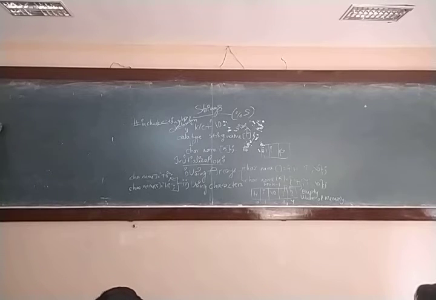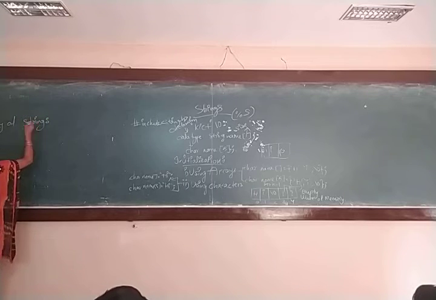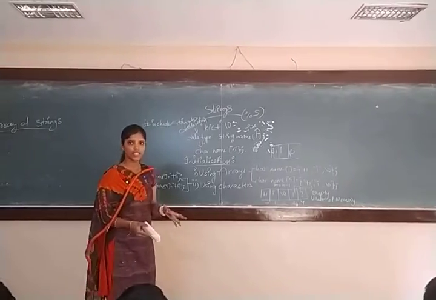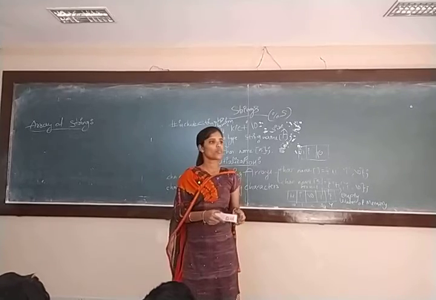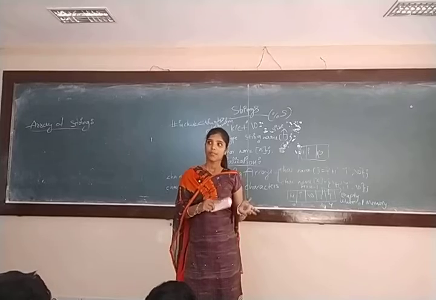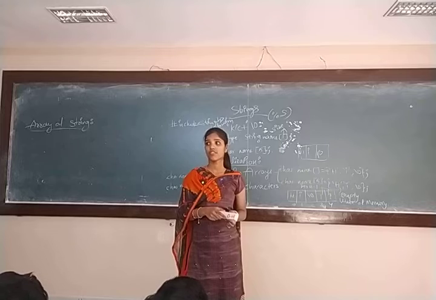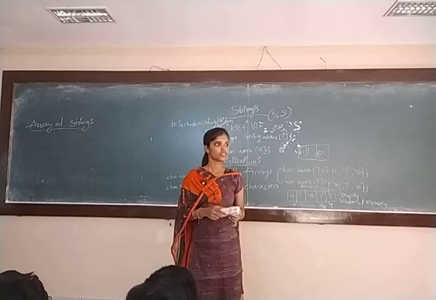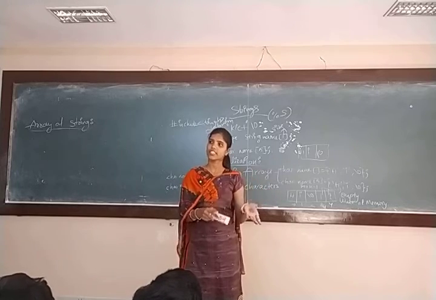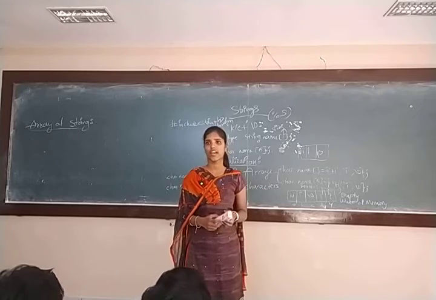Is that okay? Clear? So now we'll discuss arrays of strings. What do you mean by array? What is the definition of array? Collection of data types. If it is array of strings, what does it mean? Array means collection of data types. Array of strings means collection of strings, not characters. Collection of strings which are declared in an array is nothing but array of strings.